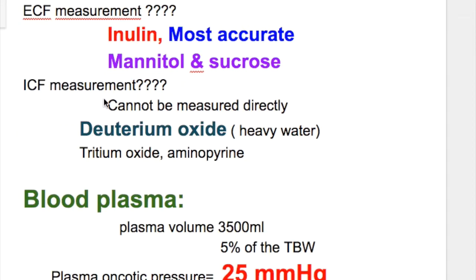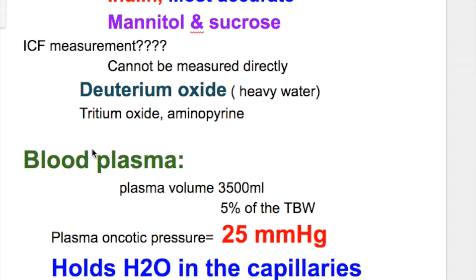How is intracellular fluid volume measured? The intracellular fluid volume cannot be measured directly. Deuterium oxide or heavy water is the best. It is also done by tritium oxide and aminopyrine.